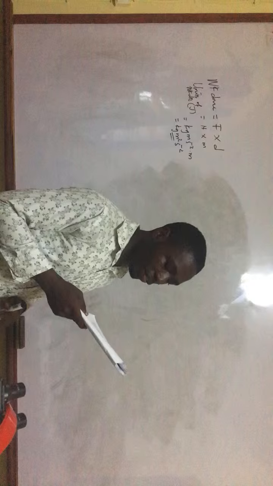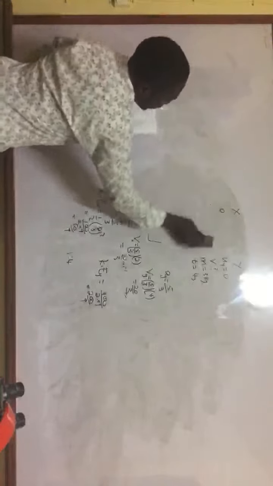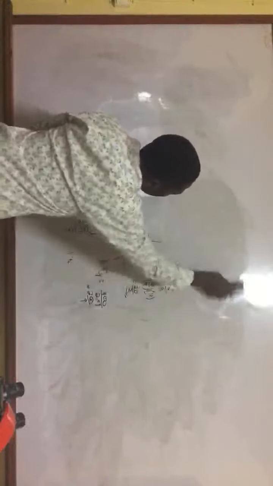All right. Then 79 says that a block X of mass 3 kilograms is accelerated from rest by a force of 5 newtons for 2 seconds. So this body is accelerated from rest, which means its initial speed u is equal to 0, but it has a final speed which you don't know. Next question.